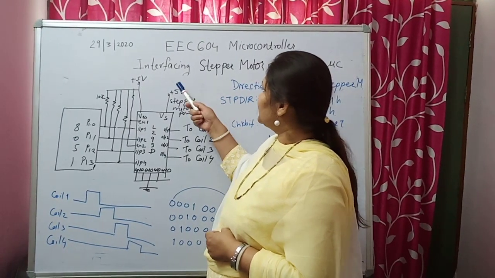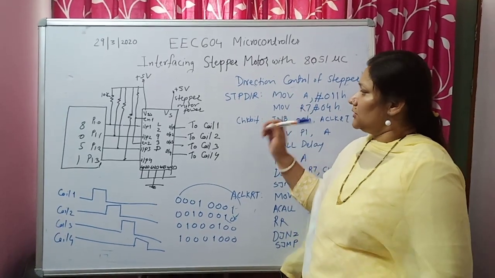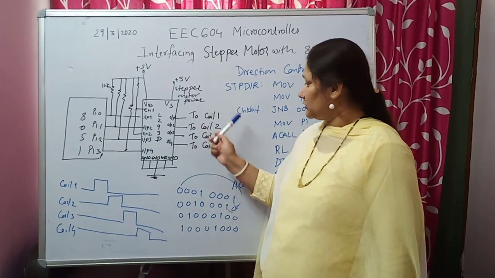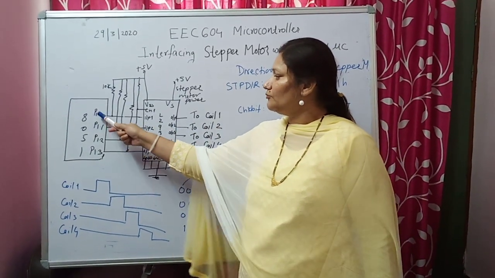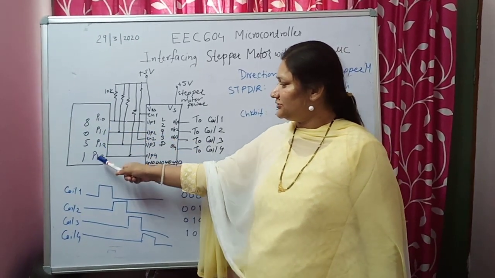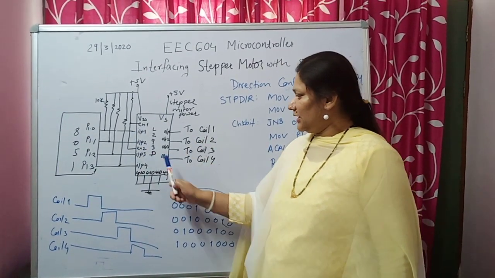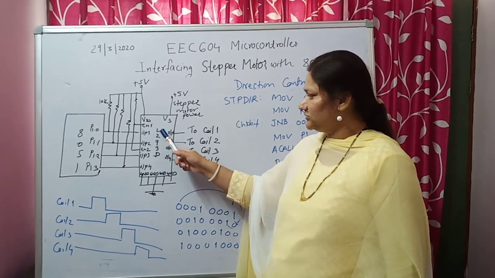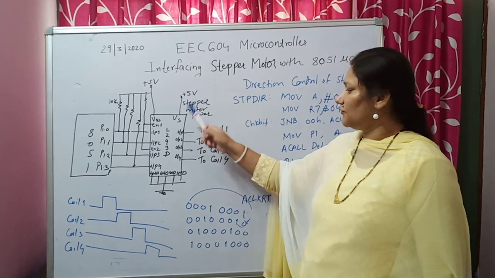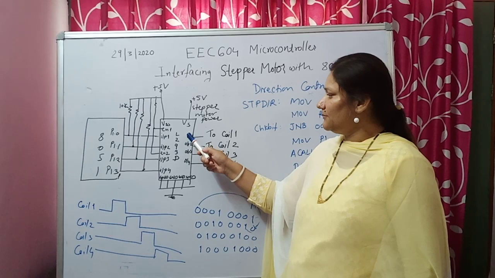So students, now we'll see interfacing of stepper motor with 8051 microcontroller. In the last session, for the DC motor, we discussed that we cannot directly connect the motor to the port pins of 8051, because the current capability of 8051 pins is not sufficient to drive the motor. So in between we have to use the motor driver IC, and we have seen this IC L293D, which enhances the current capability to supply the motor up to 600 milliampere.